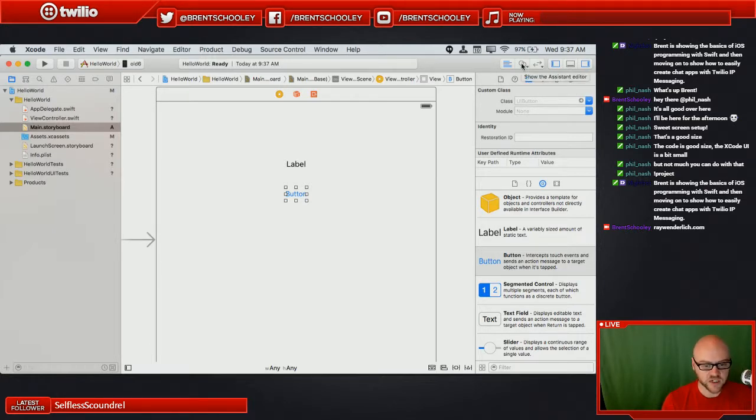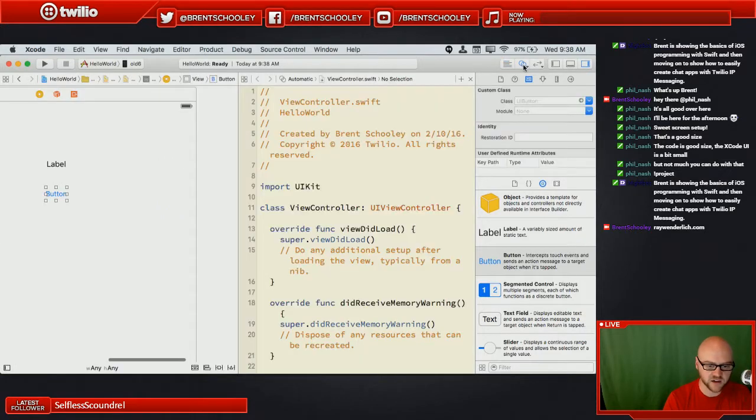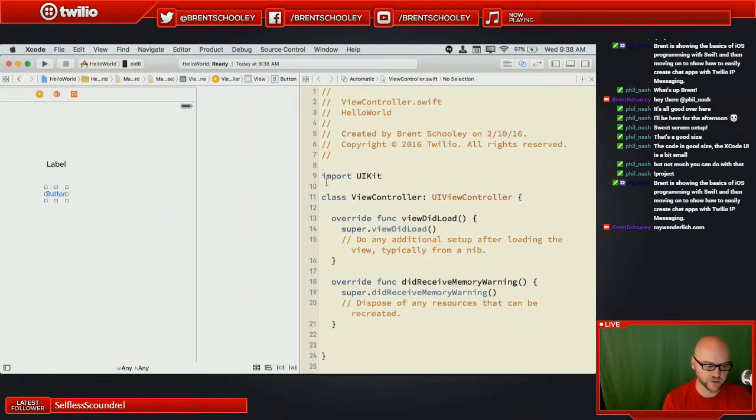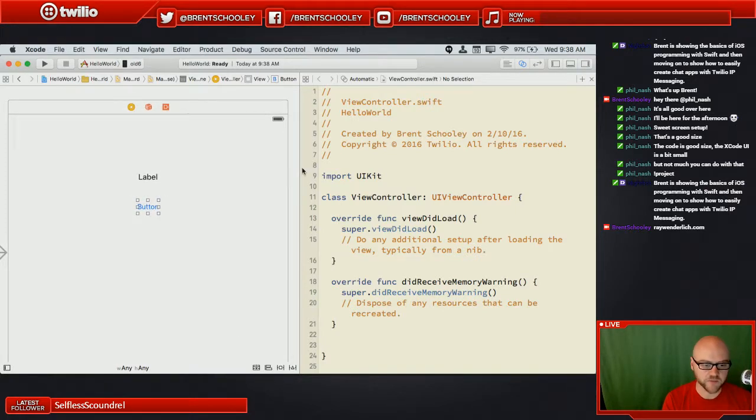But what we want to do is click this assistant editor. What the assistant editor is going to do, it's actually pretty smart. We'll hide this guy for now, and we'll click the assistant editor, and I'll even hide this panel for now because we don't really need it for what we're going to do. But what this does is it gives us a side-by-side look, and it's set to what's called automatic mode.